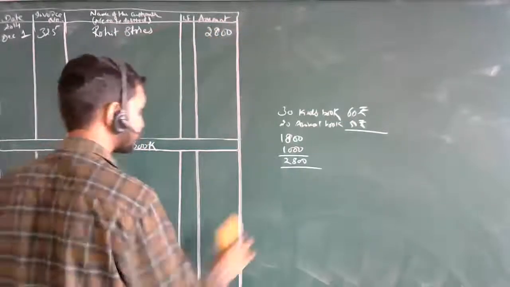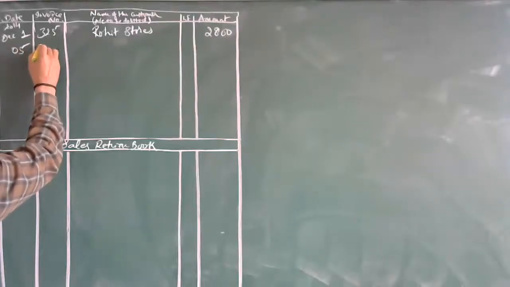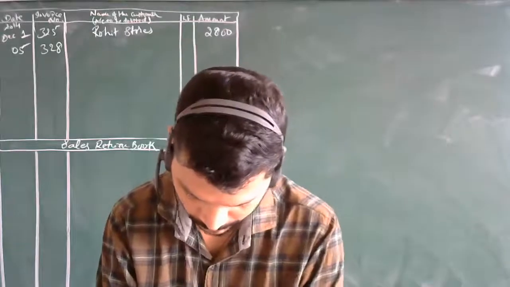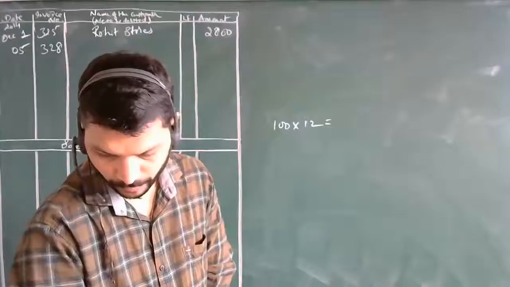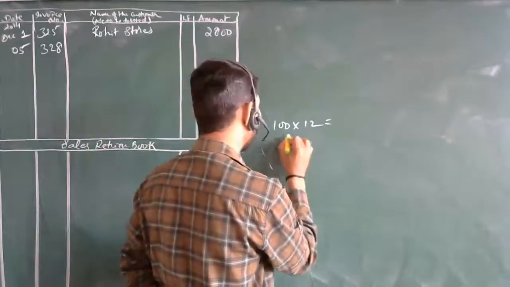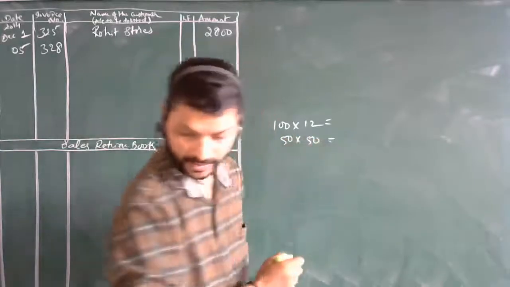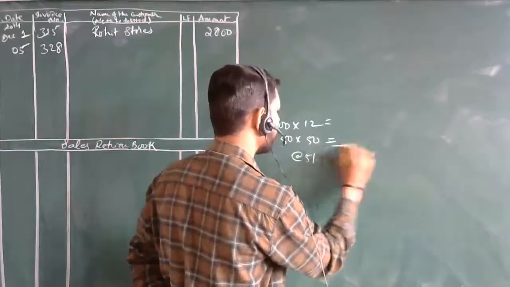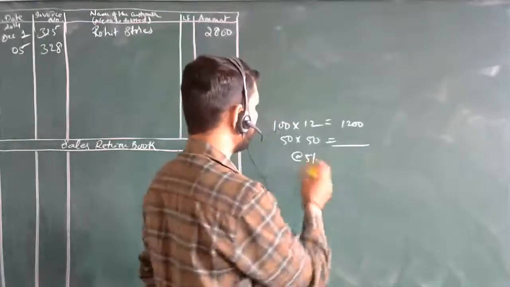Check it out. December 5, invoice number 328, Mira Stores. 100 greeting cards at 12 rupees each, 100 into 12, and 50 music cards at 50 each, 50 into 50. Here they have given a 5% discount as well. What will be the total? 100 into 12 is 1200, and 50 into 50 is 2500.